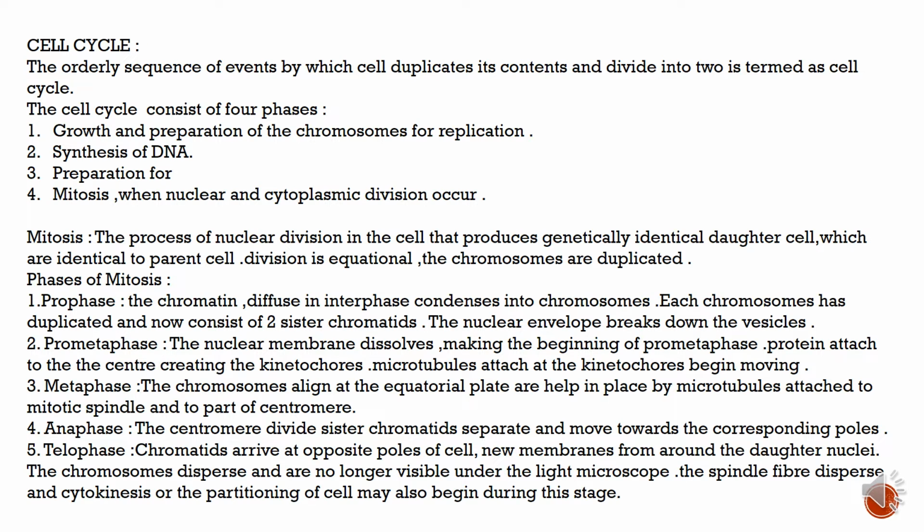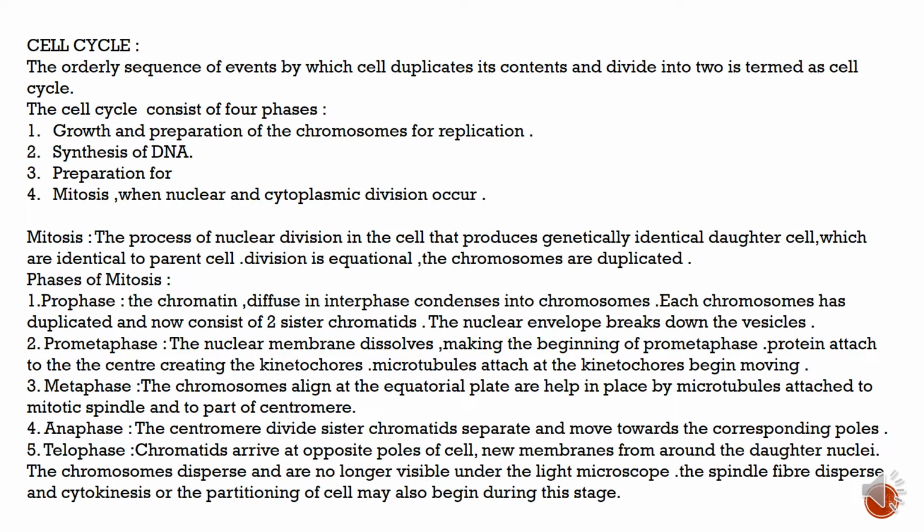Mitosis is the process of nuclear division in which cells produce genetically identical daughter cells, which are identical to the parent cell. Division is equational and the chromosomes are duplicated. Phases of mitosis. Prophase: the chromatin, diffuse in interphase, condenses into chromosomes. Each chromosome has duplicated and now consists of two sister chromatids. The nuclear envelope breaks up into vesicles.